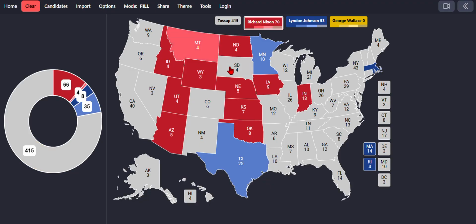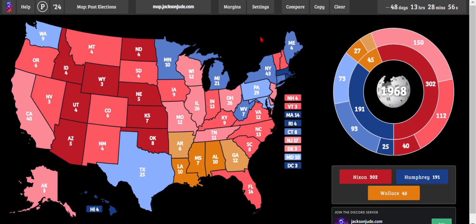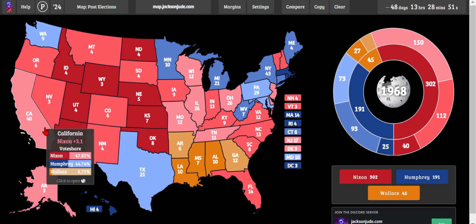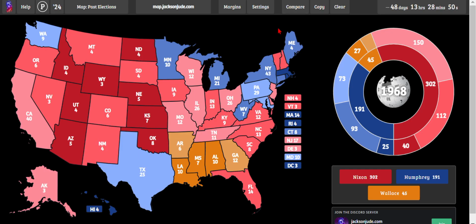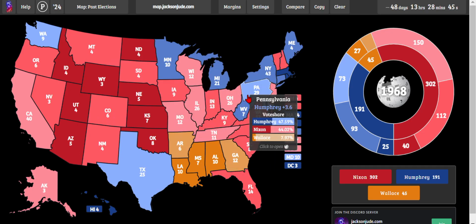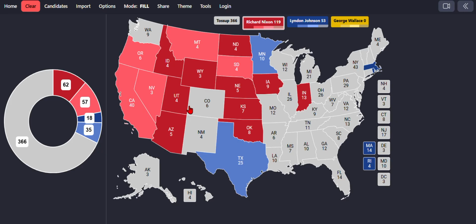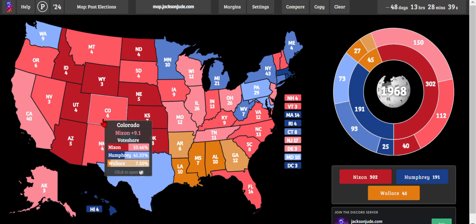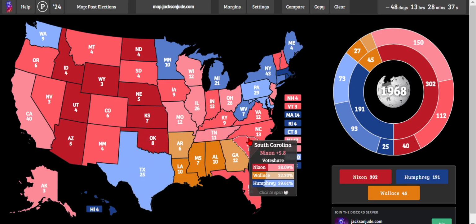This is Montana, South Dakota, Nevada, Oregon. Also, I feel like Nixon is able to move his home state of California into the likely Republican margin. Colorado, sorry, not Utah, Colorado, New Mexico. These are going to go into the likely Republican margins.